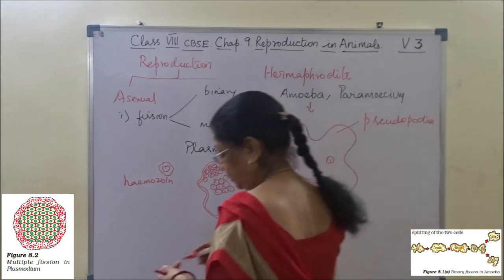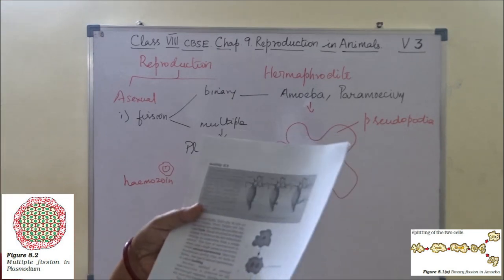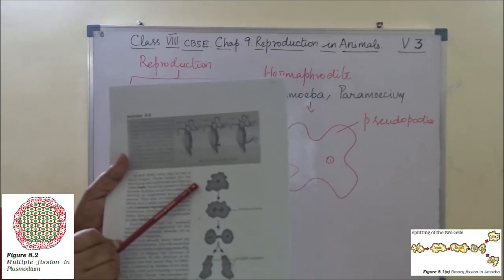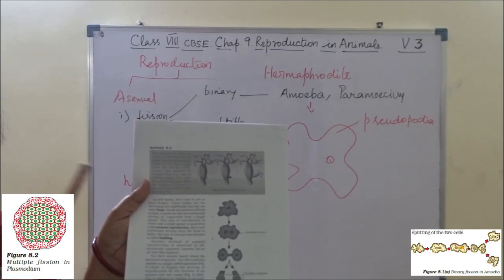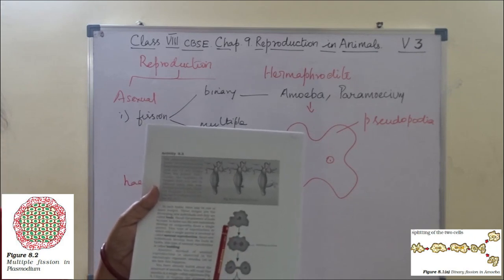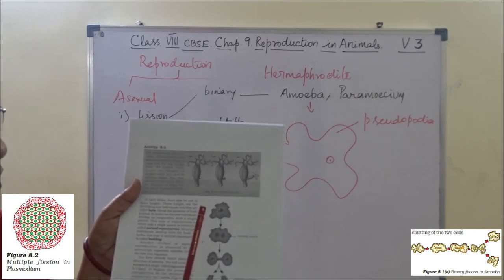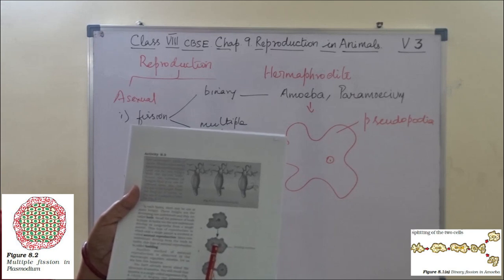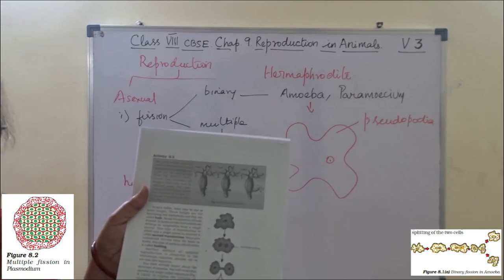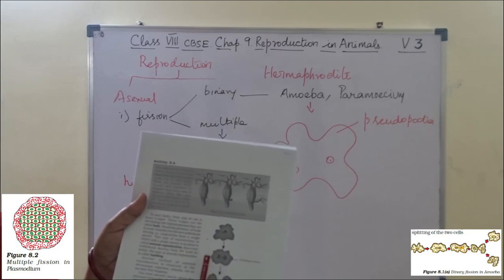This is pseudopodia. Now this amoeba, this is the entire animal, amoeba, right? Now here in the division, first the nucleus will take part. This nucleus, the black area, that is the nucleus. Now that nucleus slowly divides into two, and at the same time there is a constriction at the lateral walls.